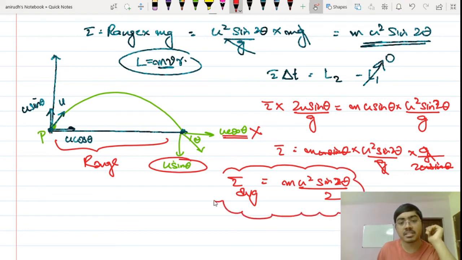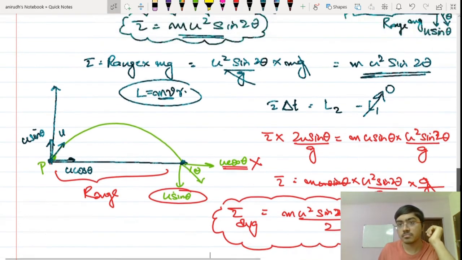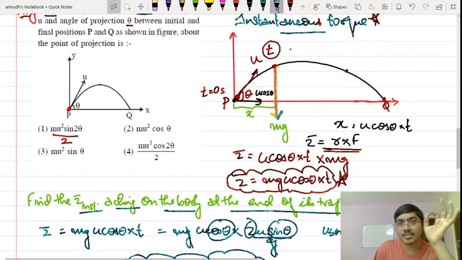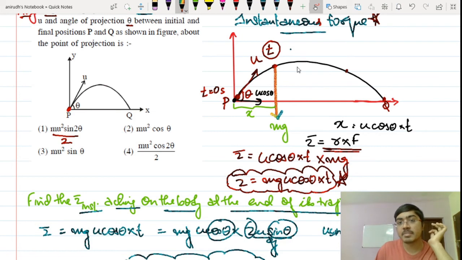Okay, you can even remember this if you have a great brain in which everything can be stored. Yes, so that's the average torque. Let's compare this with the previous equation. What did we find out? First of all, we discussed instantaneous torque, the torque acting at a particular instant about any point, at any point of the projectile motion, be it here, be it here, be it here.